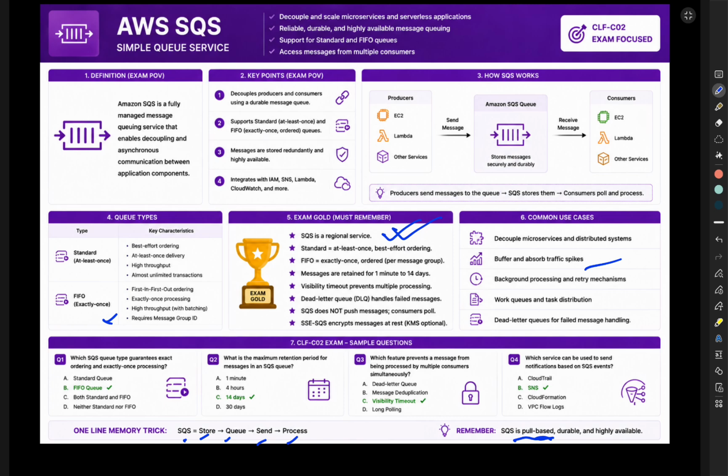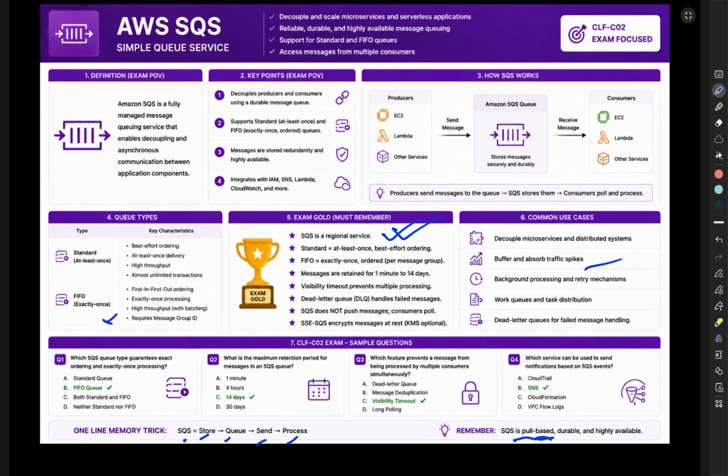And now let's have a small discussion on the queue types. First is a standard queue. This provides maximum throughput. Messages may arrive more than once, and ordering isn't guaranteed. Second is FIFO. FIFO means first in, first out. Messages remain in order and are processed exactly once. For the exam, if AWS mentions order processing, banking transactions, or a strict ordering requirement, think FIFO. If AWS mentions high throughput and scalability, think standard queue.